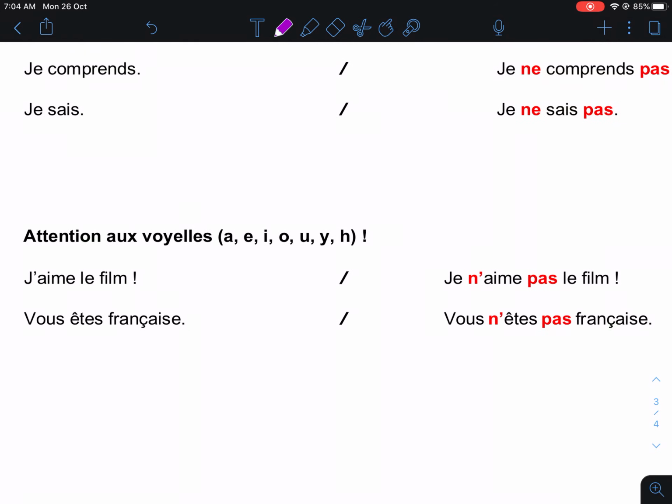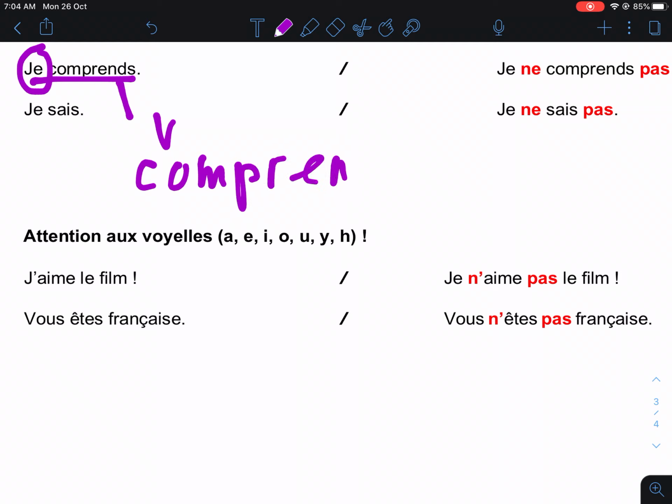Okay, we have here "je comprends." Now, normally the verb is placed after the subject. Je is obviously a subject and comprends is definitely a verb in French. Comprends comes from the verb comprendre, to understand. So, "je comprends" means I understand. To change to la négation, you put ne and pas around the verb, and it becomes "je ne comprends pas."